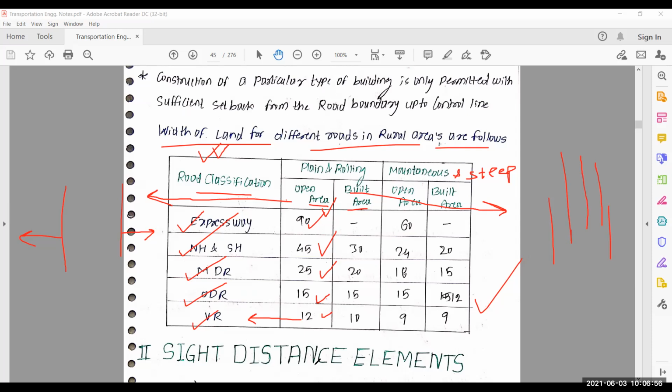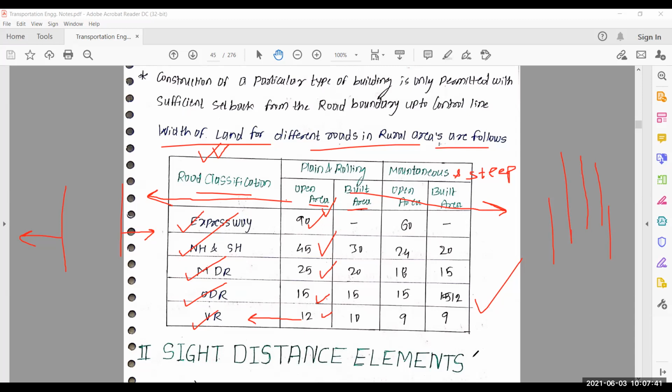So Amit, I move towards next. Can you say what are the things I discuss in cross section elements? That means the first highway element is cross section elements. Many things, sir, I discuss in cross section elements. So please, sir, you repeat all things such that all your batchmates will also revise those things. So you start from your side.